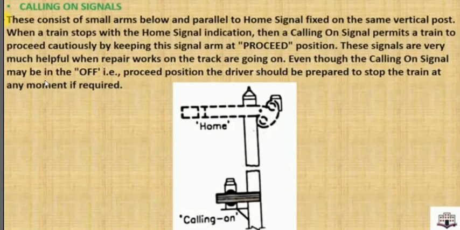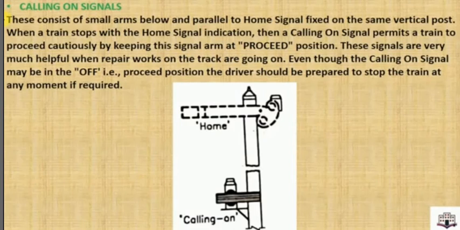Even though the calling on signal may be at the proceed position, the driver should be prepared to stop at any moment. For example, this is very helpful when repair work is going on. The train can move very slowly although the home signal indicates stop. If the calling on signal shows the proceed position, meaning green, the train can slowly move, and the driver has to be ready to stop the train at any position. Whenever it gets an indication from the station master, the train needs to stop right at that moment. So these are the calling on signals. I hope you got this.